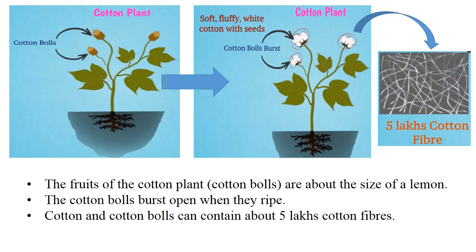A grown cotton ball, that is the fruit of the cotton plant, is similar in size to a lemon. After maturity, these cotton balls burst open and we see soft, fluffy white cotton with seeds covered in it. Cotton balls can contain about 5 lakh cotton fibers.